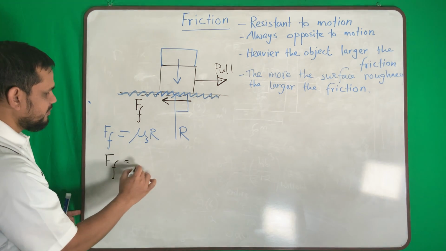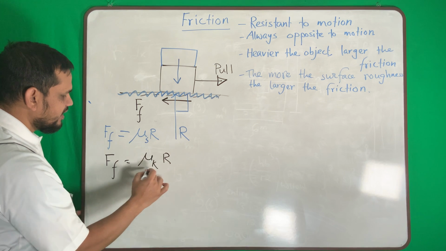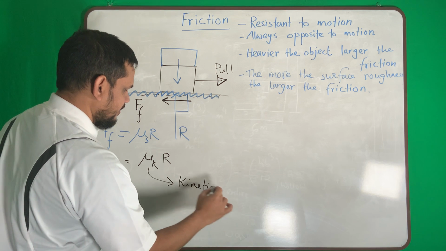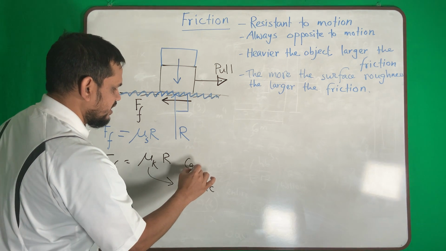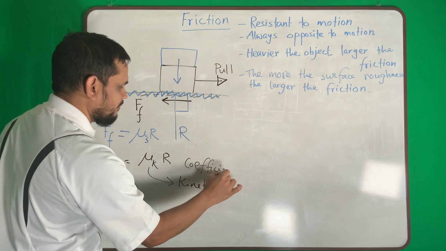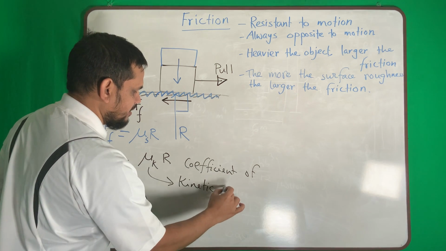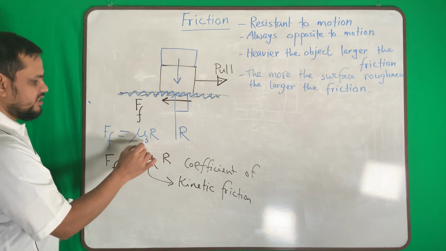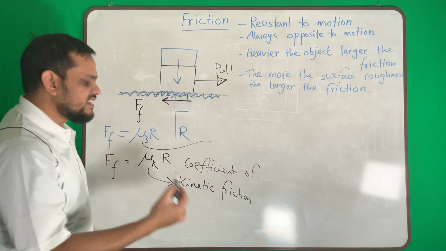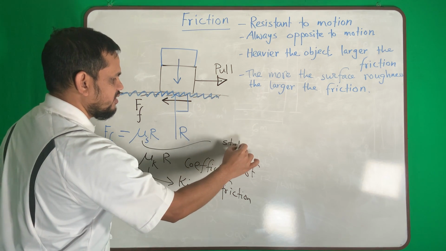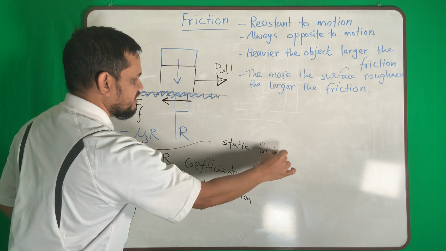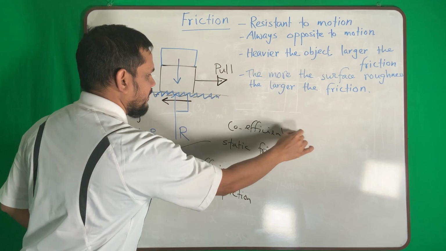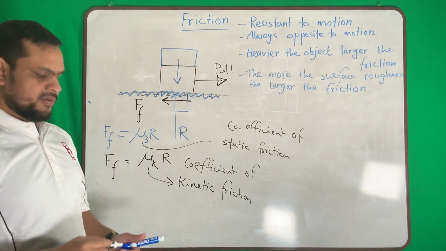My frictional force will be mu K times R, where K means kinetic, the coefficient of kinetic friction. So this one is the coefficient of static friction, and this is the coefficient of kinetic friction.